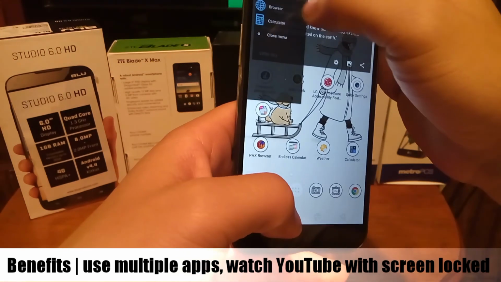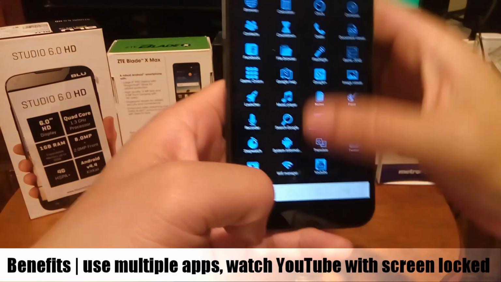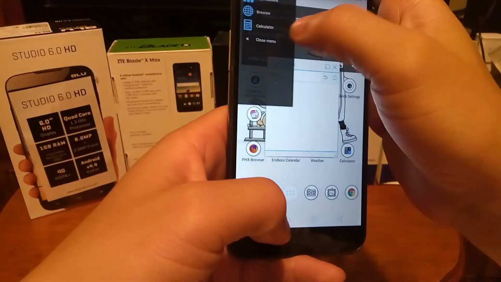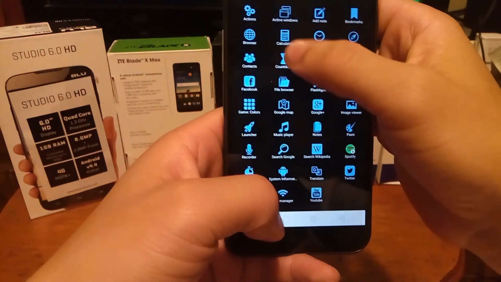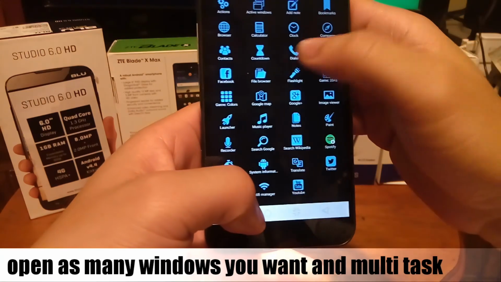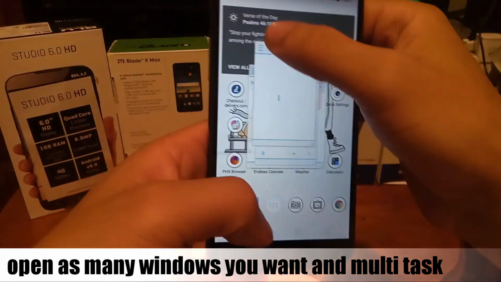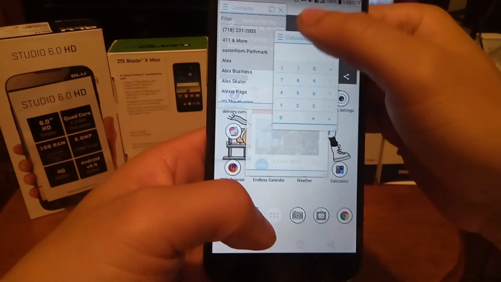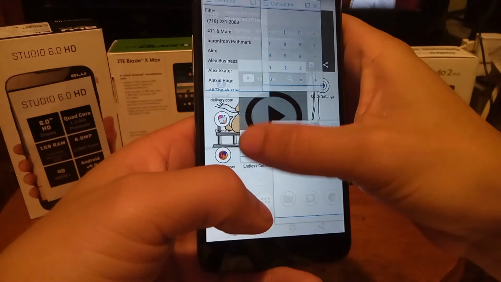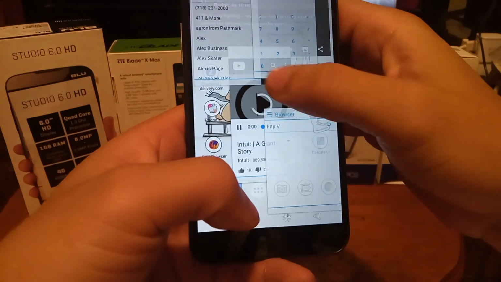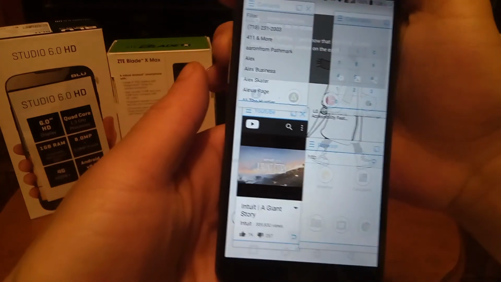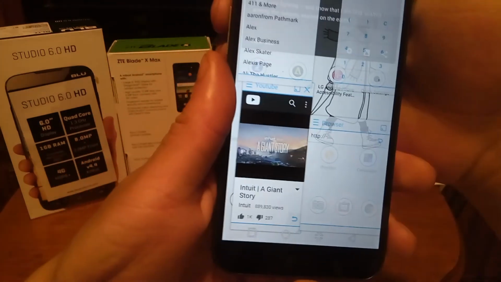So basically you can open up YouTube and the browser, for example, and you got different options like calculator, and you even got contacts in here. So you could play around with a bunch of different features here on your screen all at once. And one of the things I like about the app is that when you're watching YouTube, you could still listen to YouTube with the screen locked, for example.